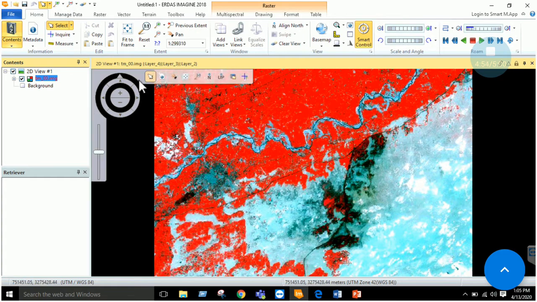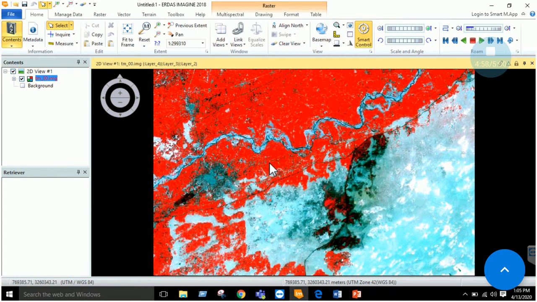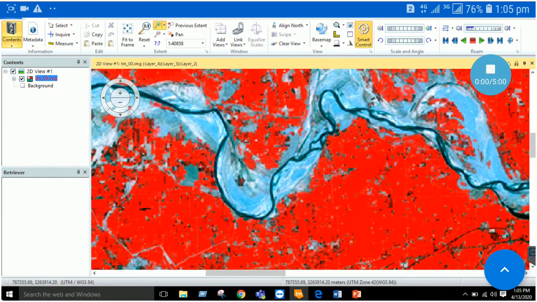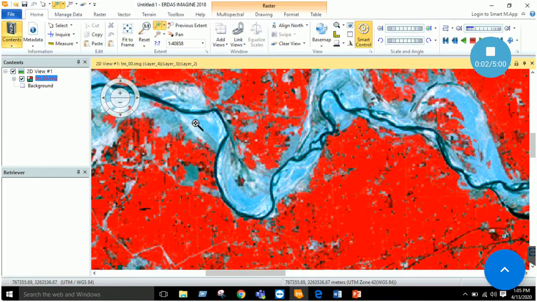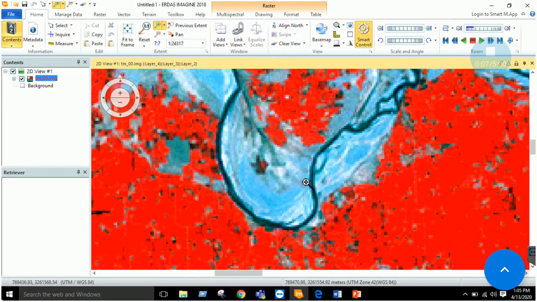The basic thing is that you can zoom in and zoom out. You can zoom into any section. For example, I zoomed to this section and I saw that there is some water passing through here. Similarly, you can zoom out.